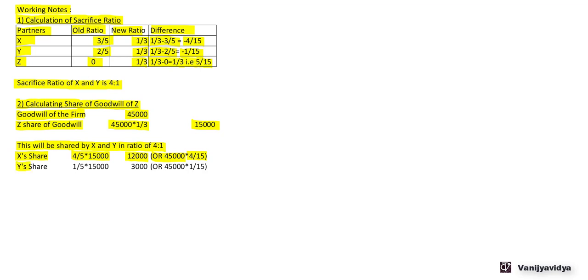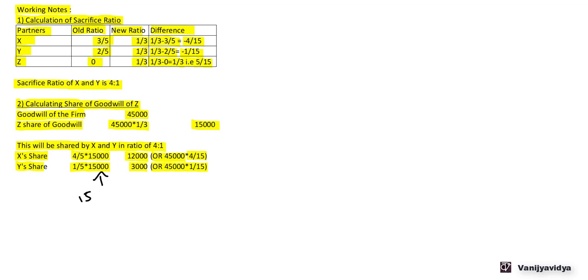Y share will be 1/5 into 15,000, that is 3,000, or 45,000 into 1/15. Now this 1/15 was the sacrifice share of Y. Now, what we can do here is there are two methods, right? Now, here what we have done is 15,000 we have divided.